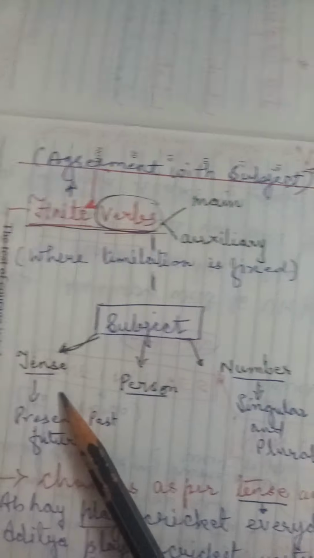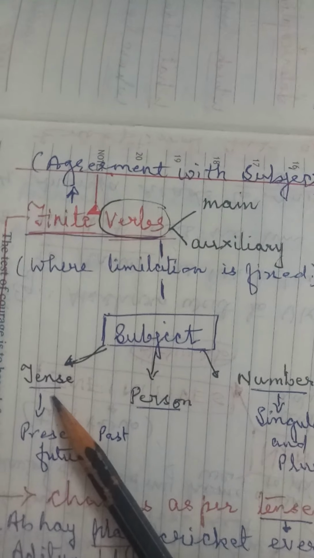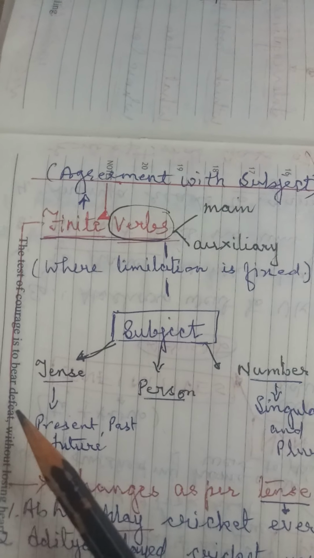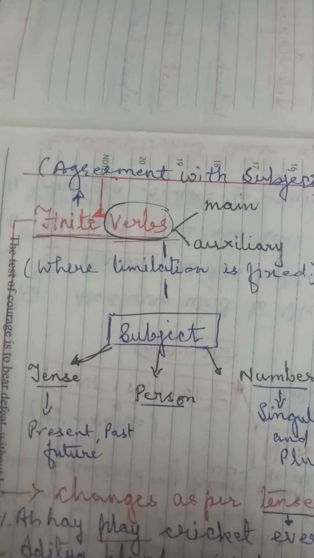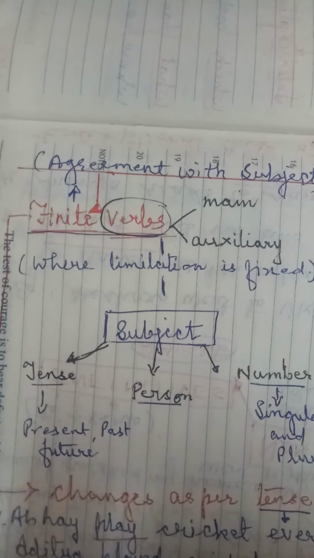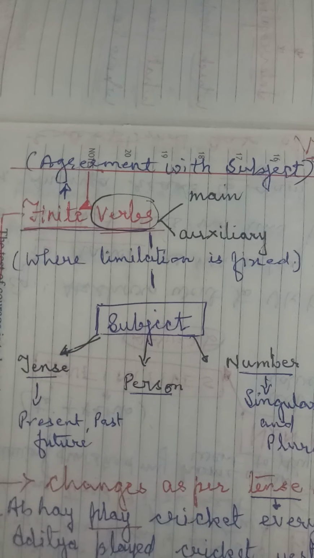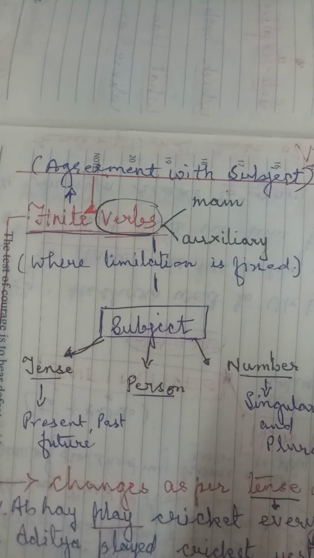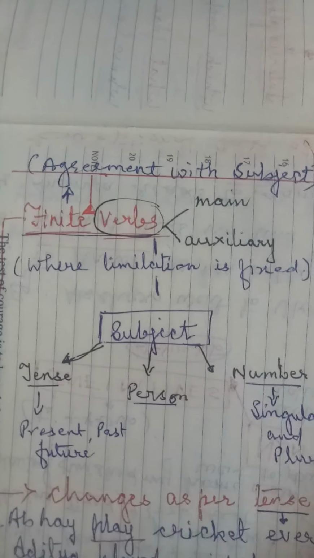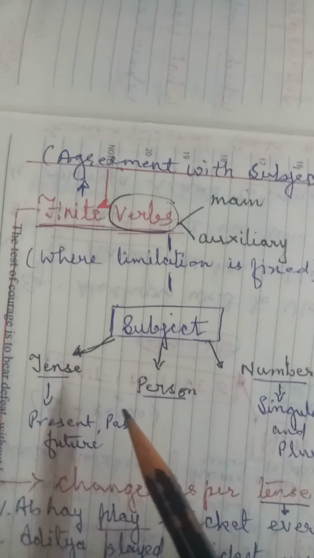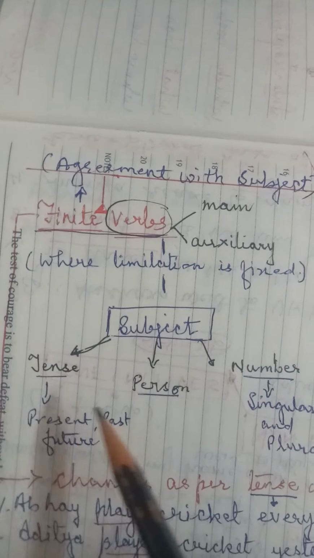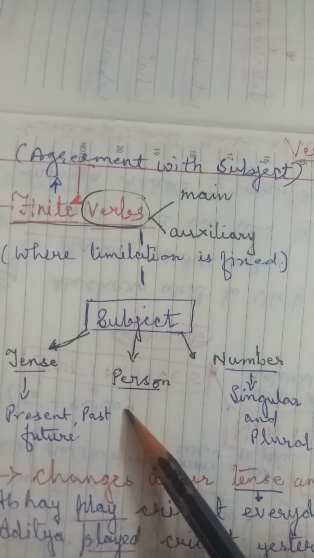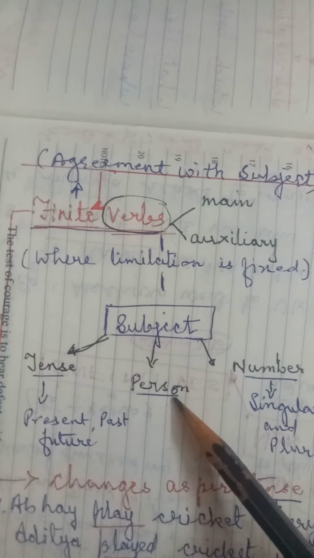The tense, if I'm saying, Hardik is playing football, or students of 8th B are playing football, here the verb changes, because in the very first sentence I was talking about one person, but in the other sentence I have a number of students, the whole class.